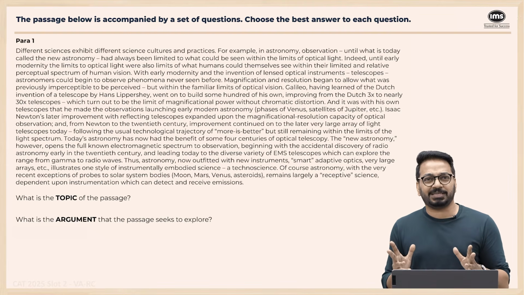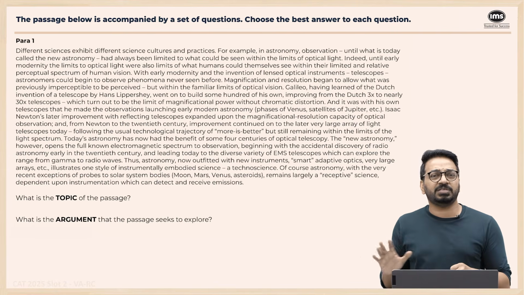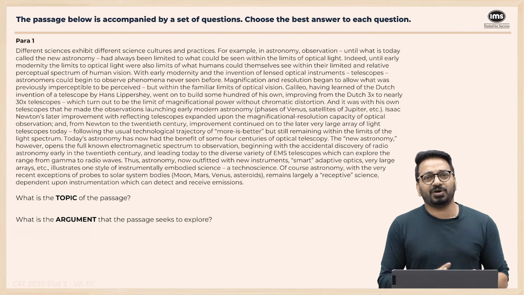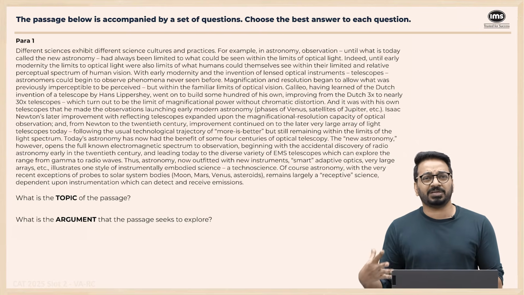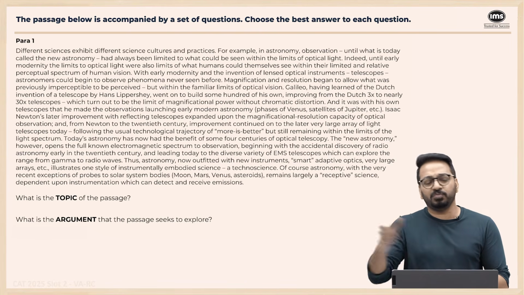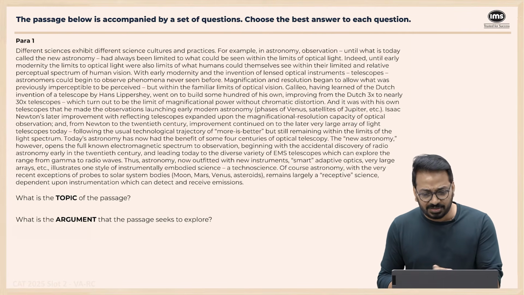So now see, whenever you're reading science passages, you shouldn't get caught in information, right? You should only follow the argument. What is the argument? For the longest time, whatever was the limit of whatever we could see, that was astronomy. New astronomy started with lenses and optical devices. Galileo was the champ who built a lot on this one. Right, and it was his own telescopes that he made, launching this thing.